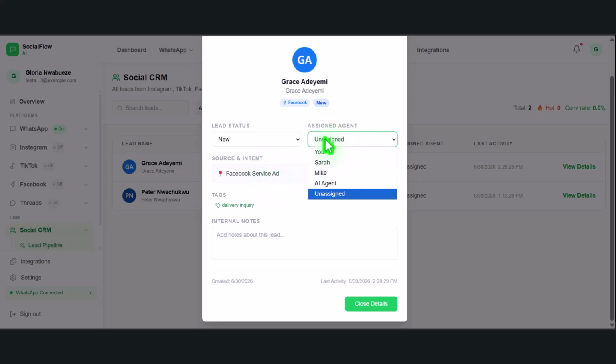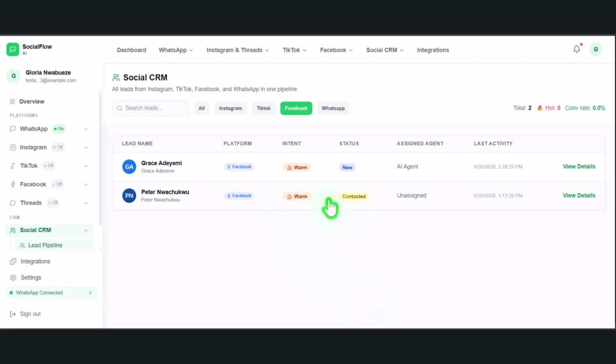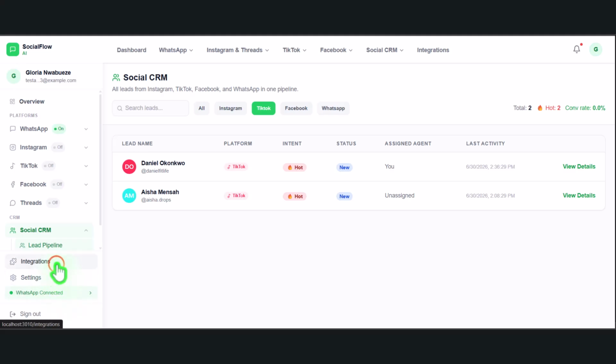If I want, I can assign it to my AI agent. My AI agent can continue from this guy and respond to them. So I deliver it, tag delivery inquiry. Anyhow I want to make it, just click on close, you go to change to AI agent. You can see it here. So you have the WhatsApp. Pretty much everything, this is the new way that we do things on the internet today.